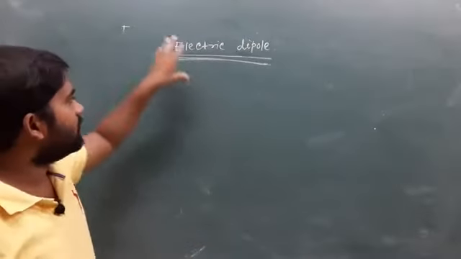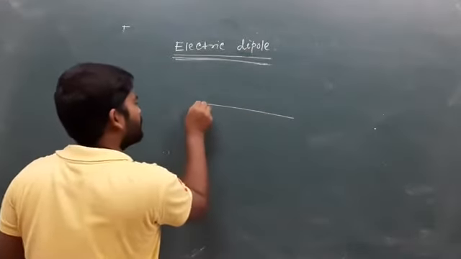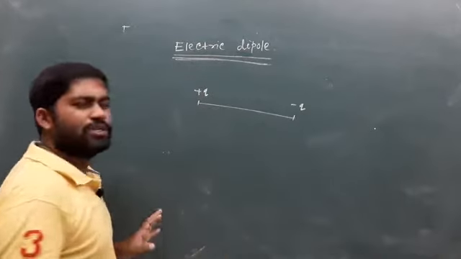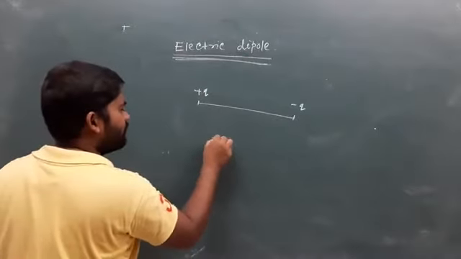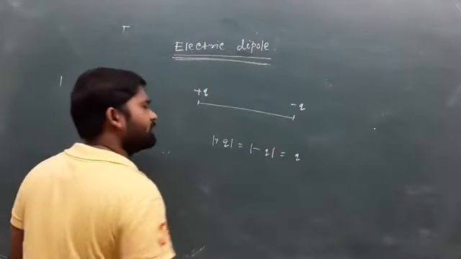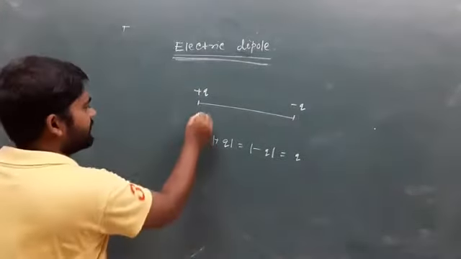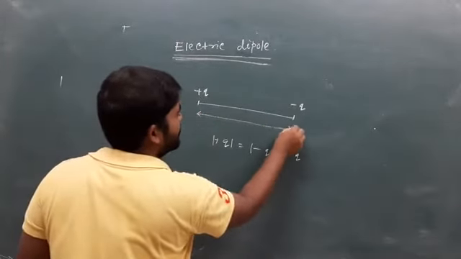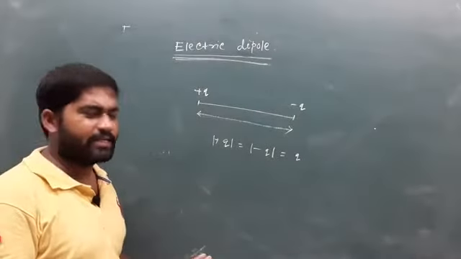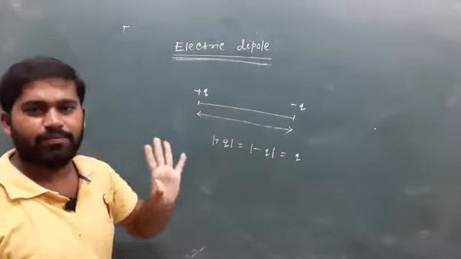So an electric dipole contains two different charges, plus q and minus q, where the magnitude of plus q equals the magnitude of minus q, that must be q. Both charges must have the same magnitude and be separated by some distance.